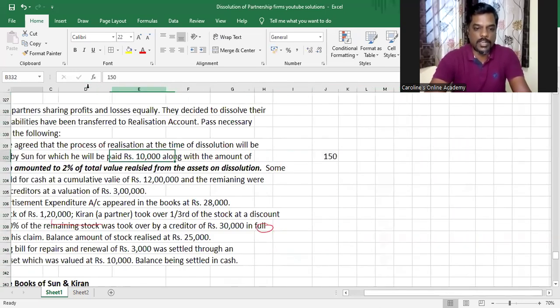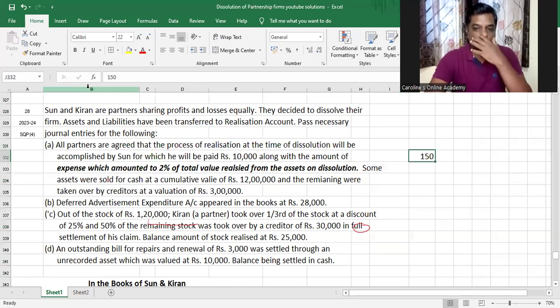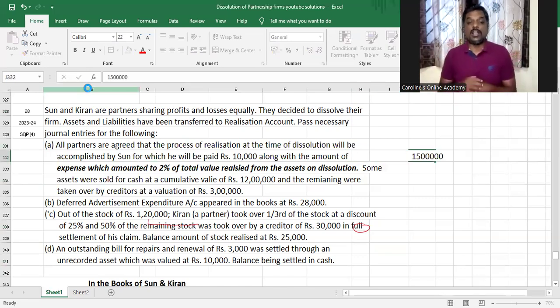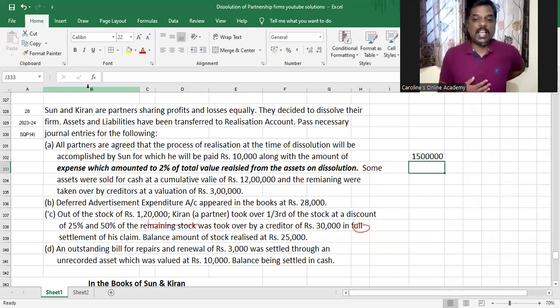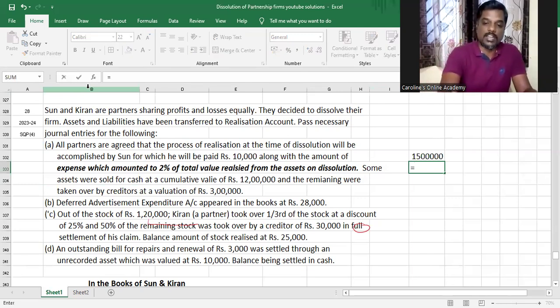If they said the commission is a certain percentage on the total value of the assets realized in cash, we would only take 12 lakh for computing the commission. But they've told us the commission is a percentage of the total value of the assets realized, which means the 12 lakh realized in cash and the 3 lakh taken over by creditors. That asset was also realized. It has helped us settle some liabilities. So we have to consider that also.